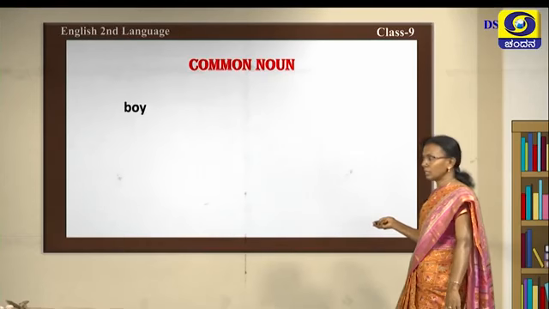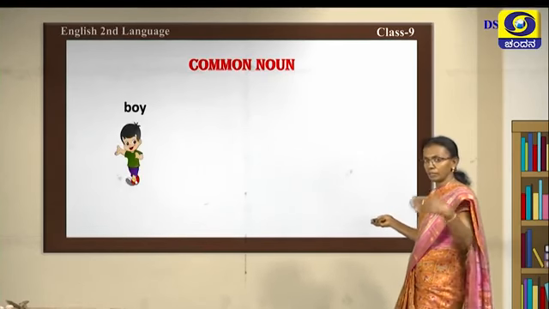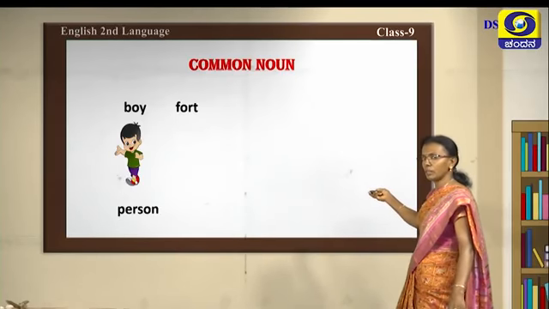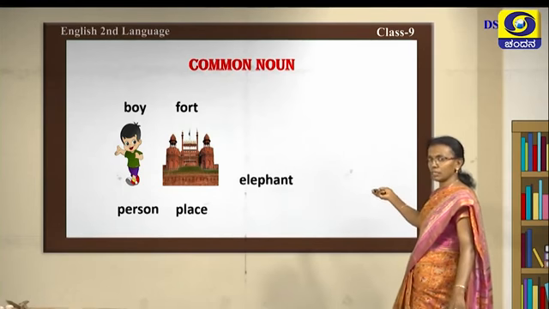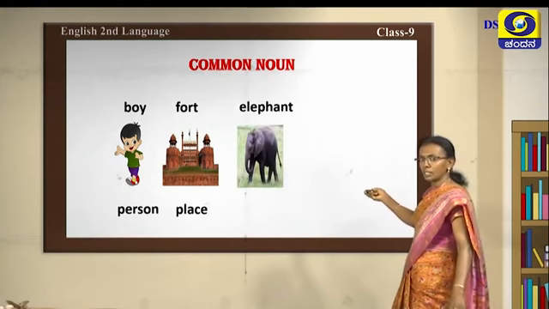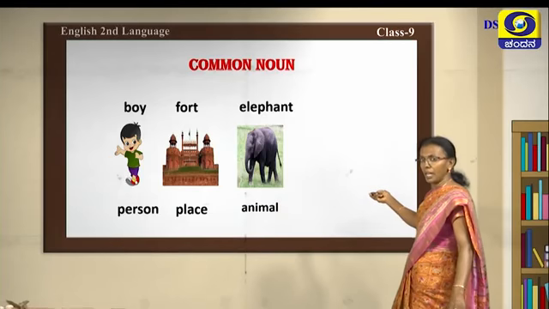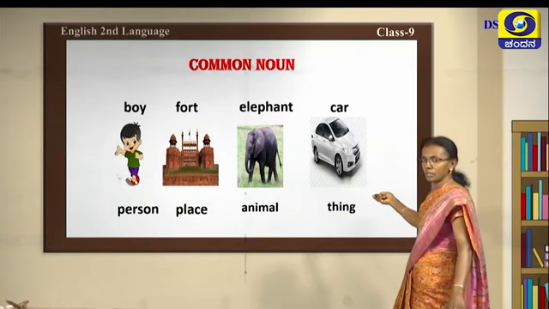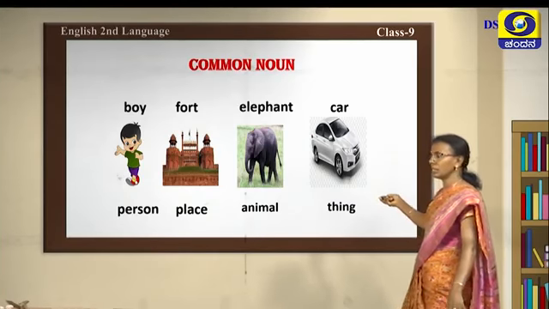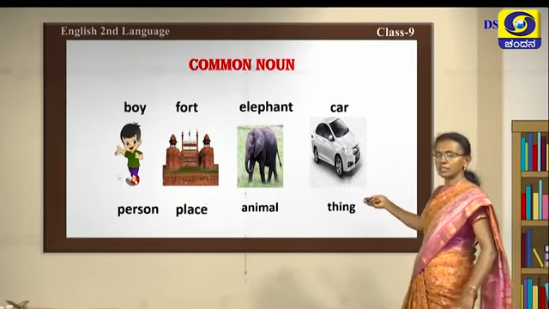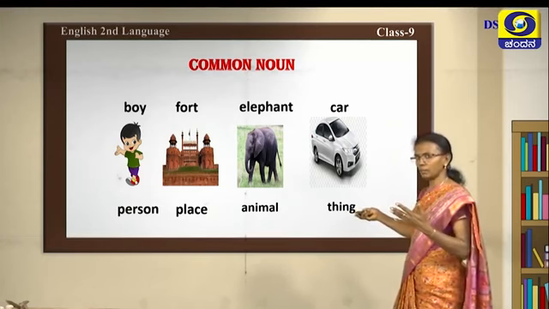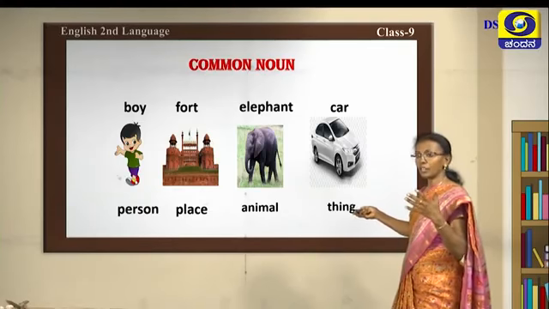How? See, boy, you can find a boy there and he is a person. Next, fort. You can see the fort there and that becomes a place. And here the elephant, it is pictured there and that becomes an animal. And now car and that becomes a thing. If you call any boy, he will be boy and he will reply you back because all are boys in common.